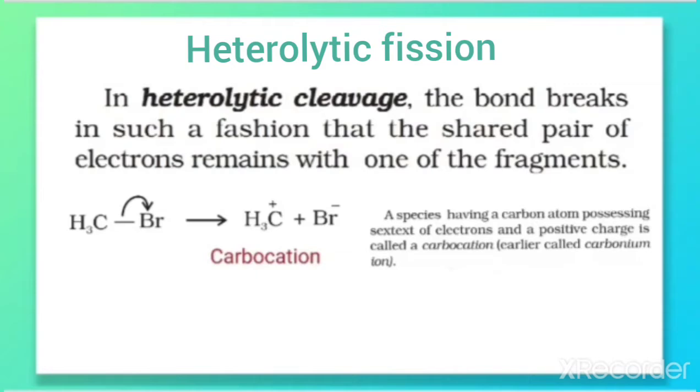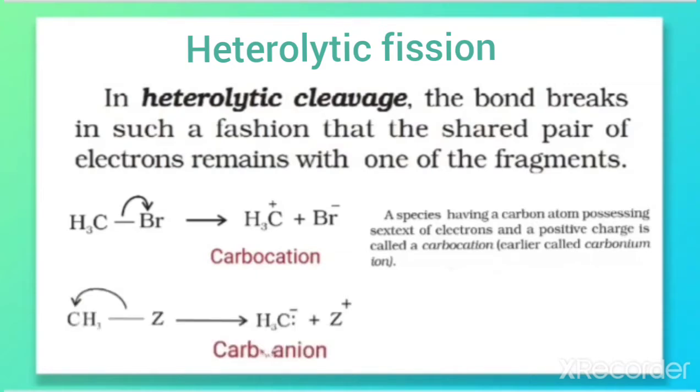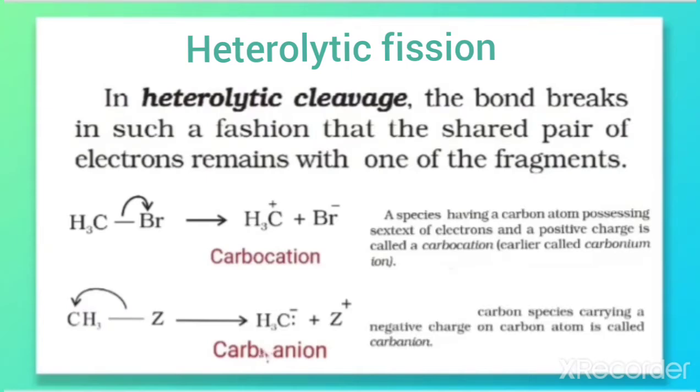If we take another example, CH3Z, where Z is any group, heterolytic fission also takes place here. The cleavage takes place in such a way that the electron pair is shifted towards the methyl group, in which the carbon develops a negative charge, and the other fragment develops a positive charge. So this results in the formation of a carbanion. Now let us define a carbanion. A carbon species carrying a negative charge on the carbon atom is called a carbanion.